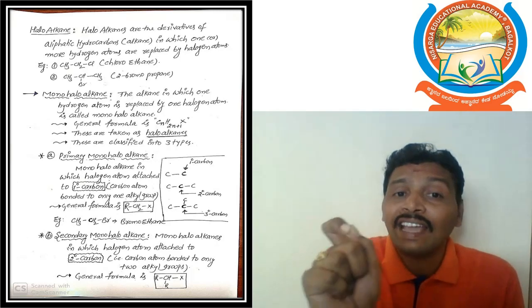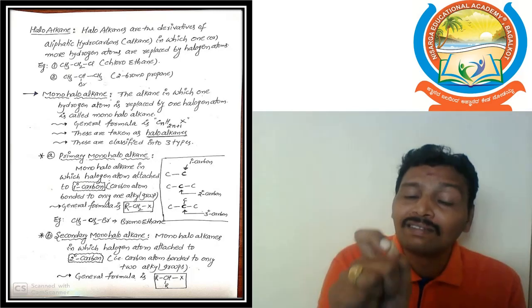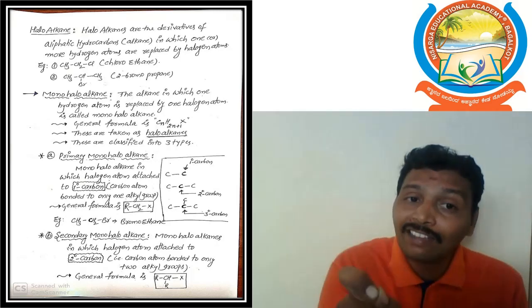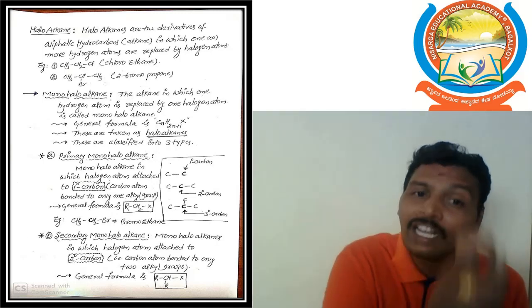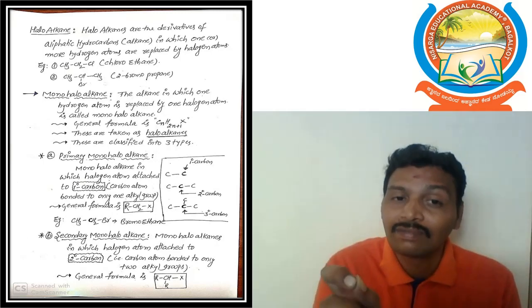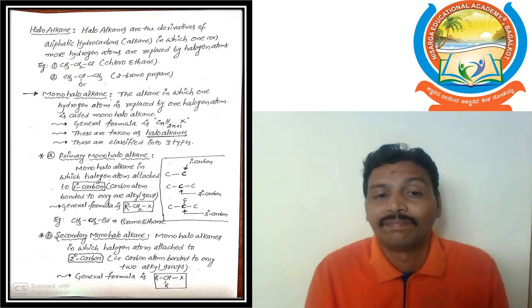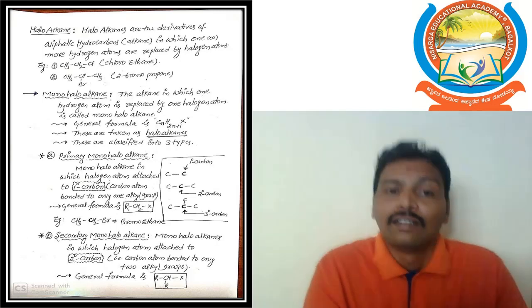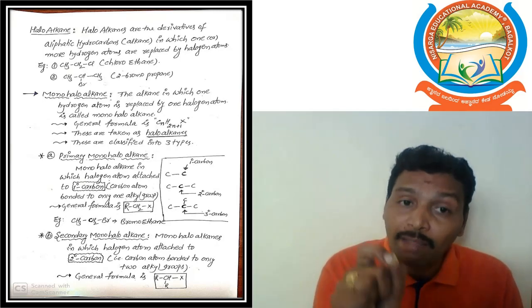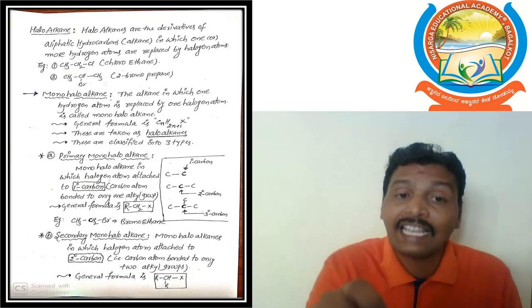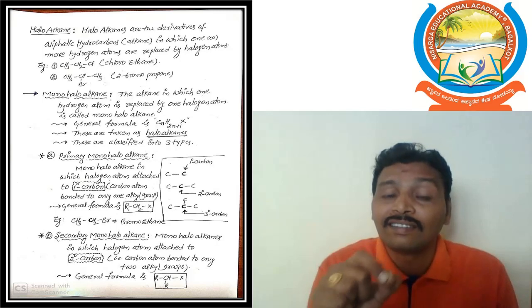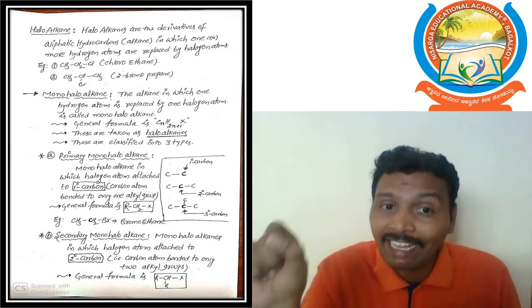Here bromine is directly attached to one carbon, the primary carbon, because that carbon is bonded to only one other carbon atom. That's why it is a primary monohaloalkane.